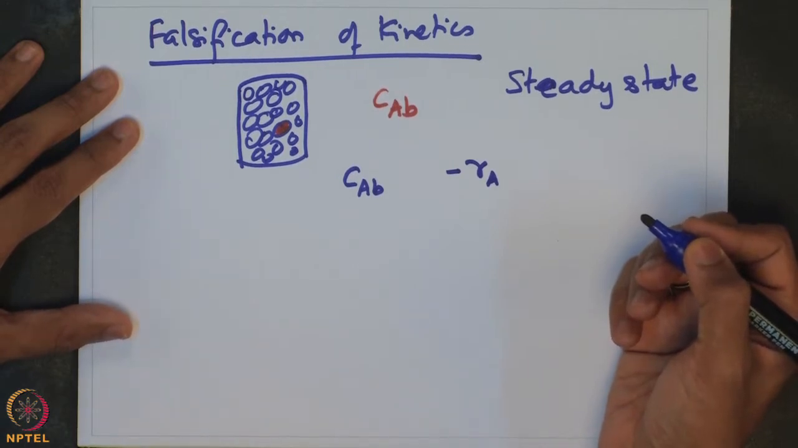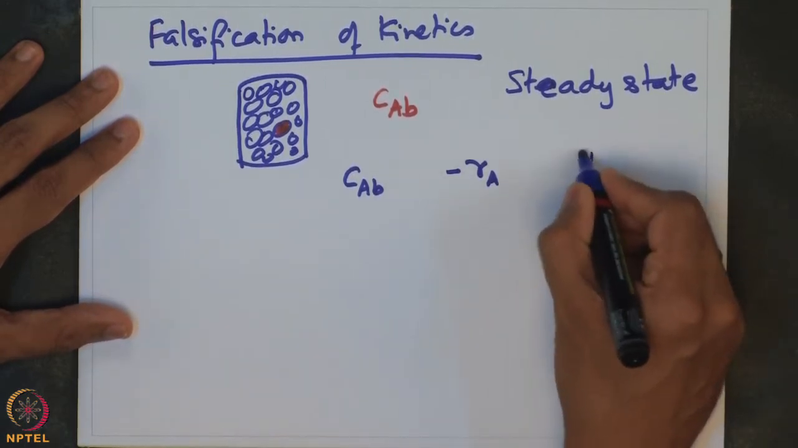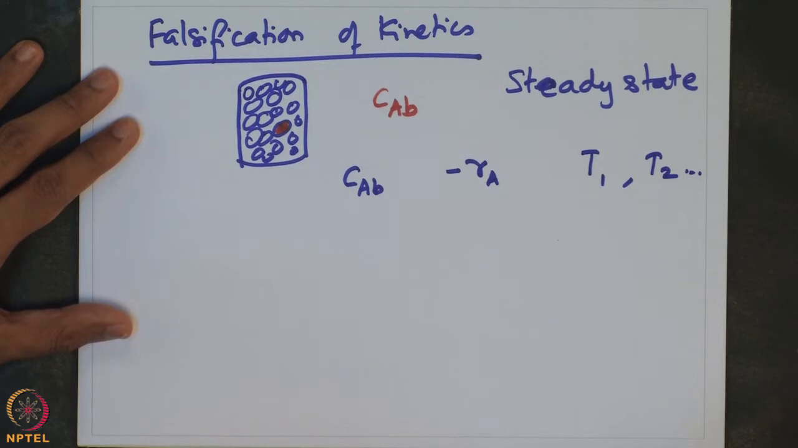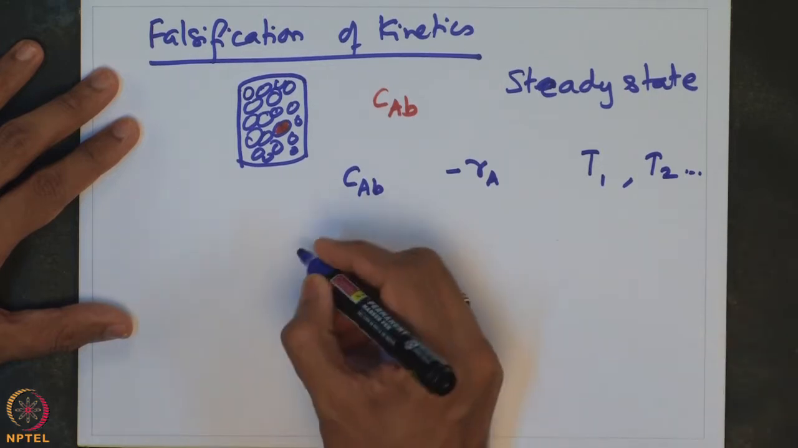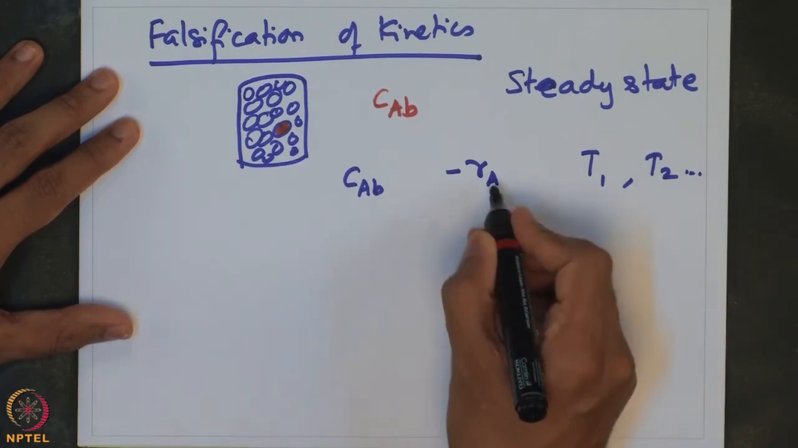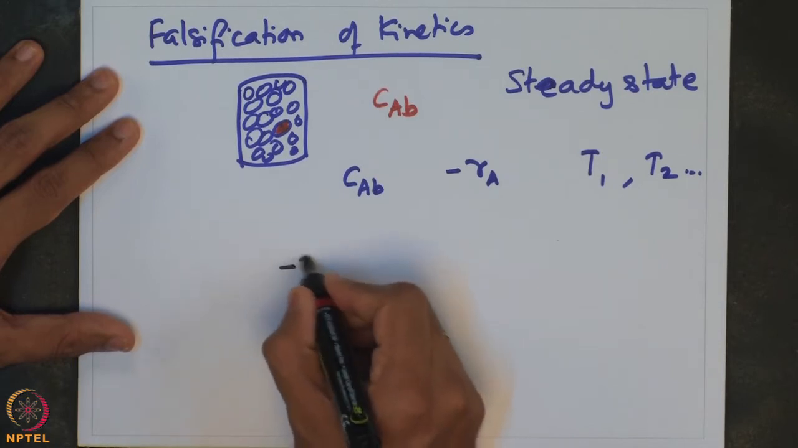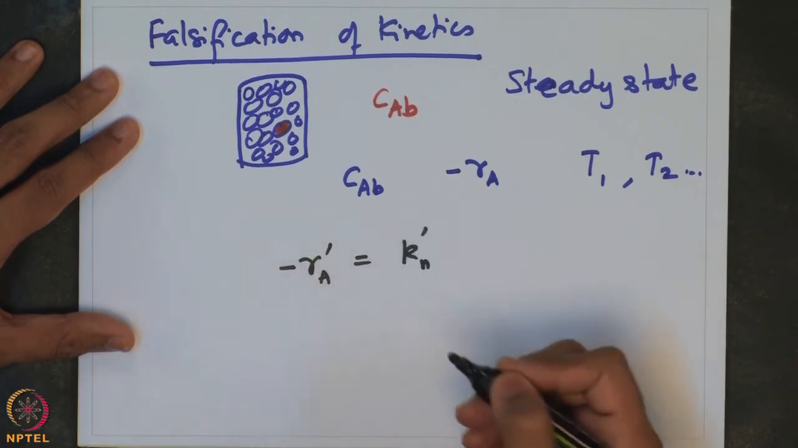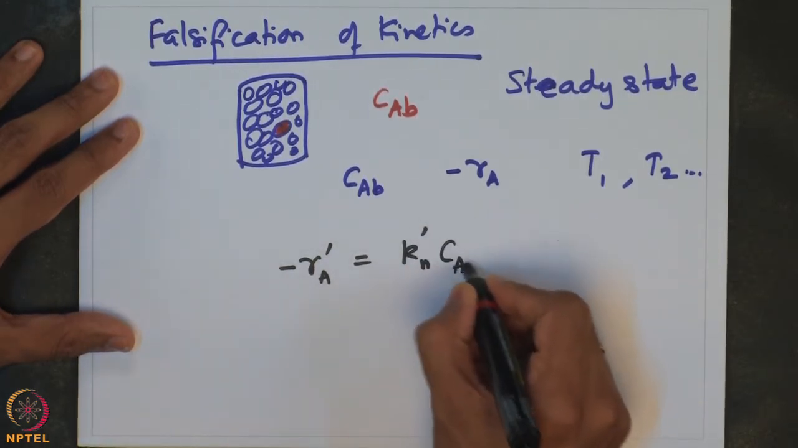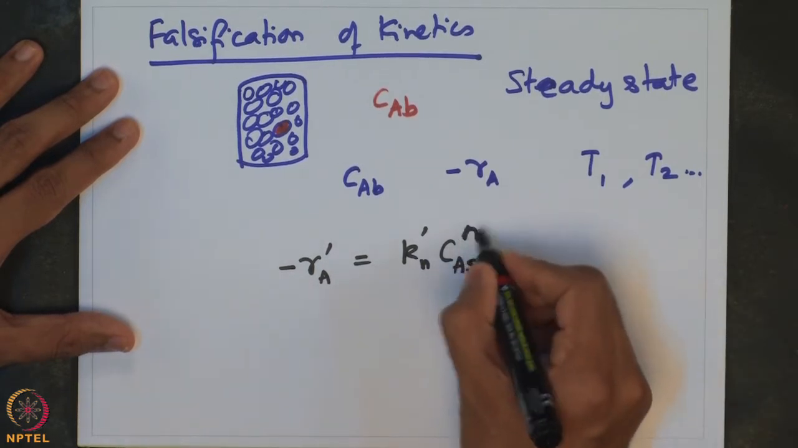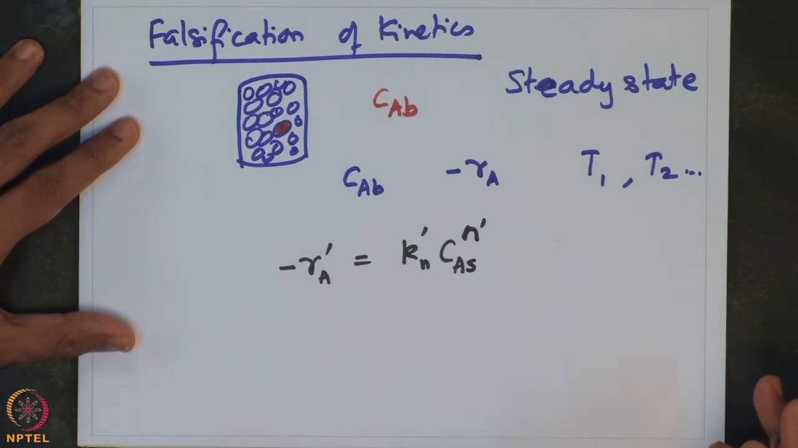Now, we can measure this at different temperatures, let us say T1, T2, and so forth. So, now if I plot the concentration of the species versus rate, by assuming that the rate is some rate constant Kn prime multiplied by the surface concentration CAS to the power of the observed, or apparent, order of the reaction, some n prime.